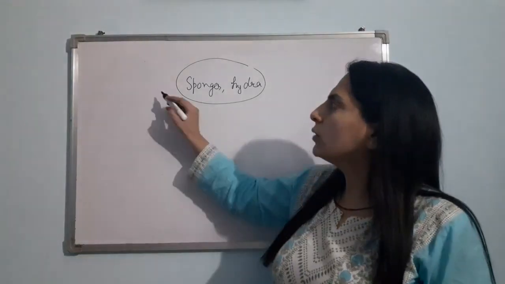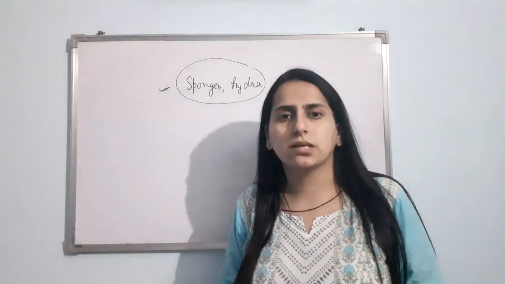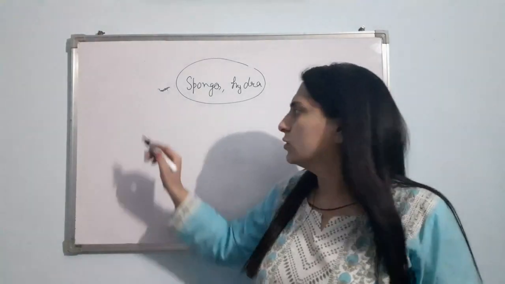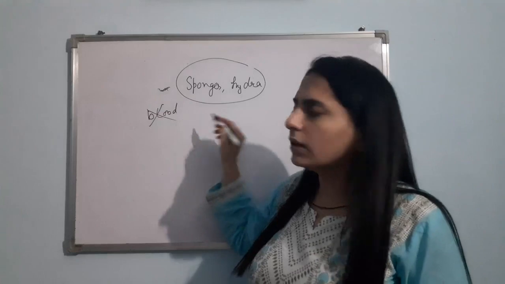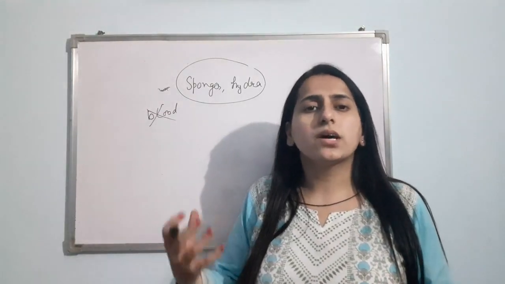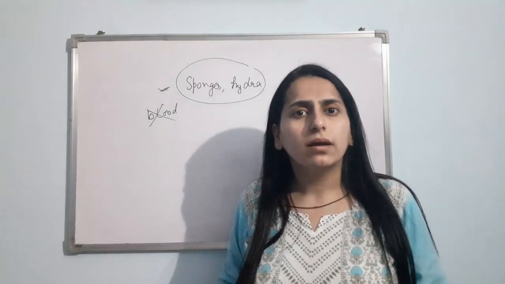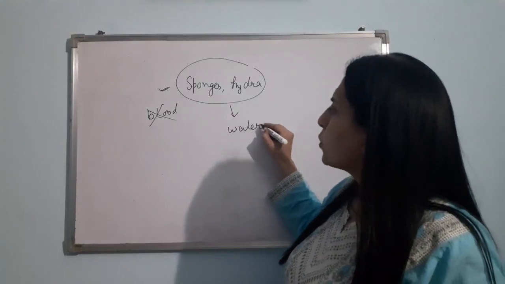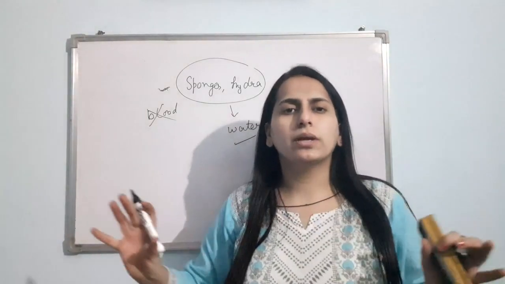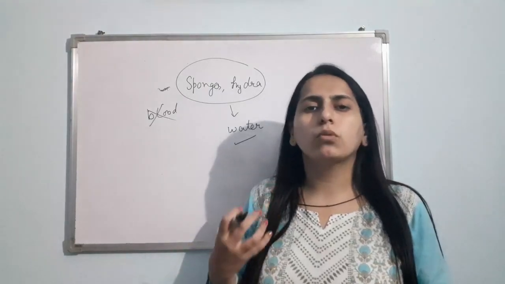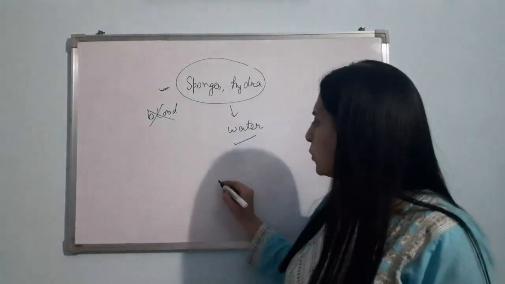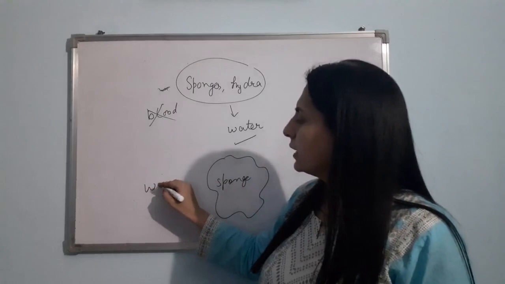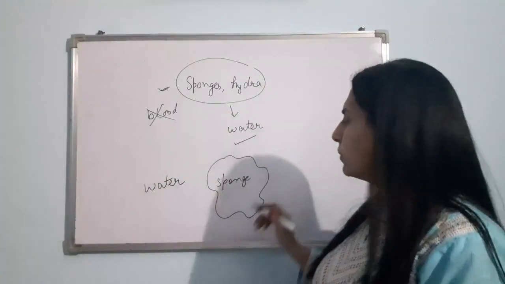But if I talk about these simple organisms, in their body they do not have any circulatory fluid like blood. So they do not have blood. Clear? Then how is the process of circulation going on in their body? It is with the help of a fluid, and that fluid is water. Sponges and hydra live in water only. So the water enters their body from the outside. Suppose here a sponge is there. It lives in water only, so obviously it will be surrounded by water.